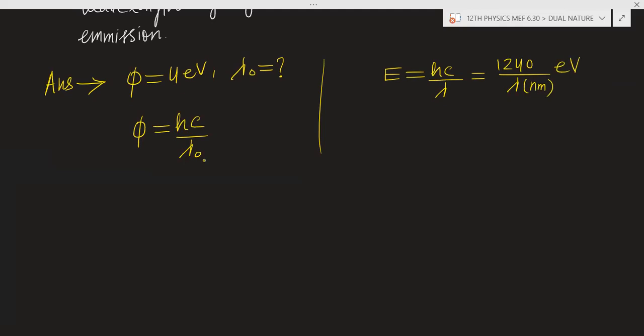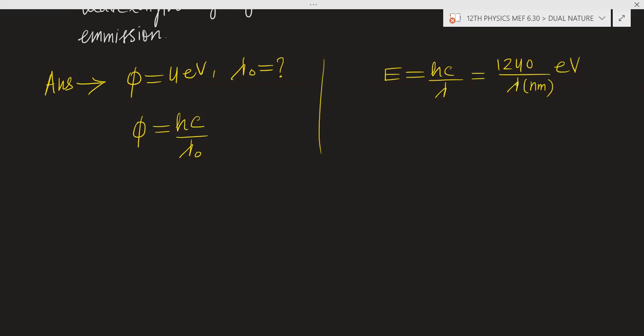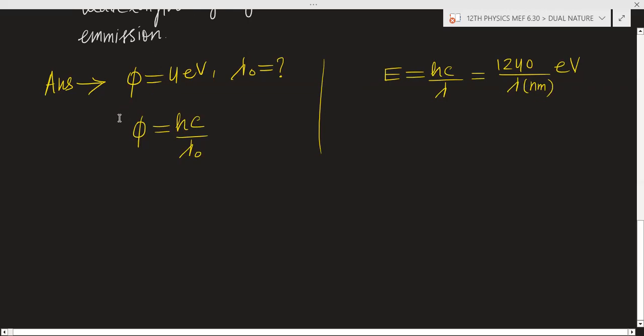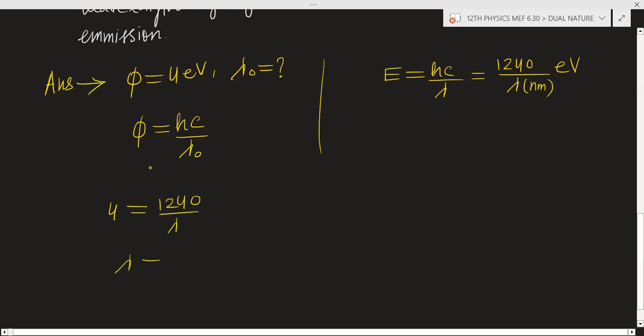With this formula you do not have to calculate hc separately. Here phi is given in electron volt, it is equal to 4, and hc is 1240, and lambda you will get in nanometer.